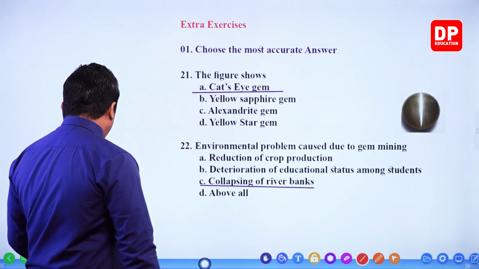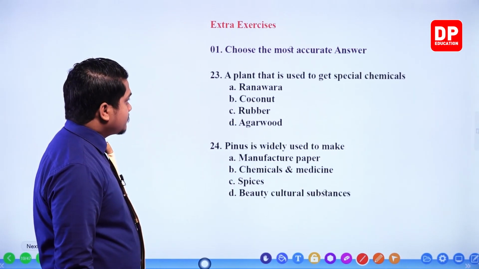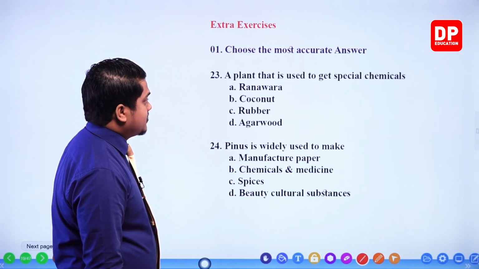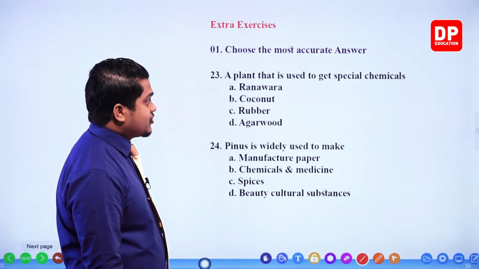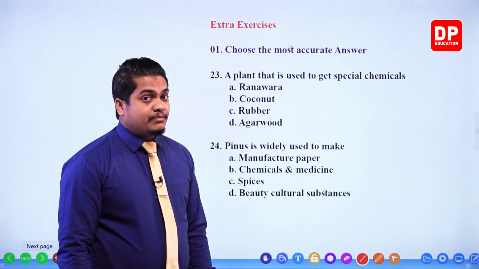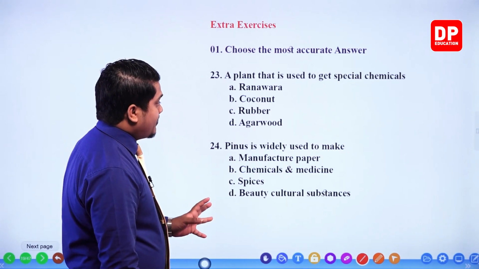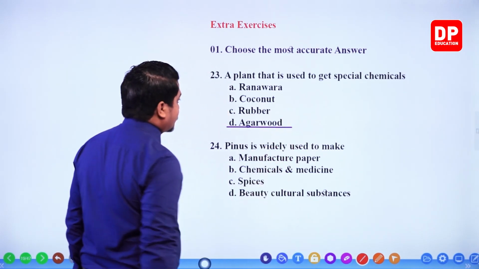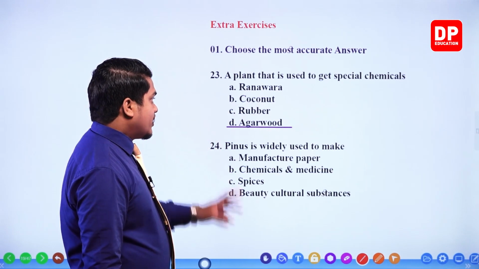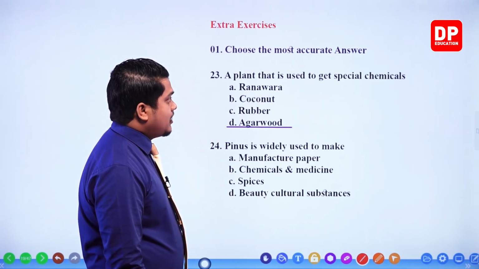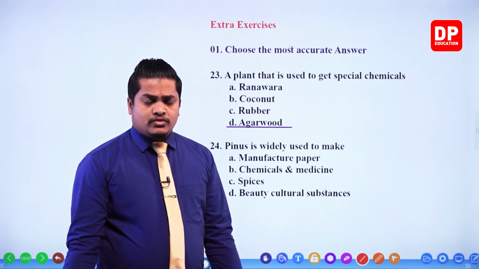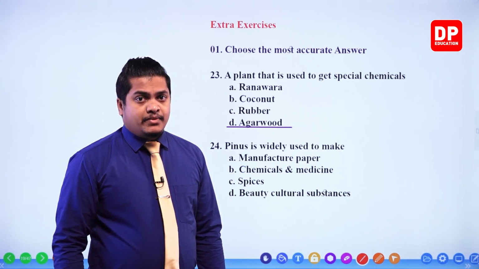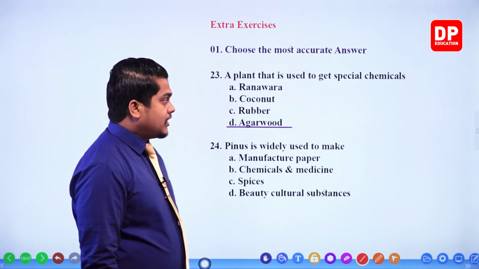Next one, question number 23. A plant that is used to get special chemicals. Very simple, my dear children. To get special chemicals, like those used in perfumes, we use the plant called agarwood, right? Or Wallapatta, right? So coconut, rubber, ranavara, within those things also there are special chemicals, but very special chemicals can be obtained from agarwood.